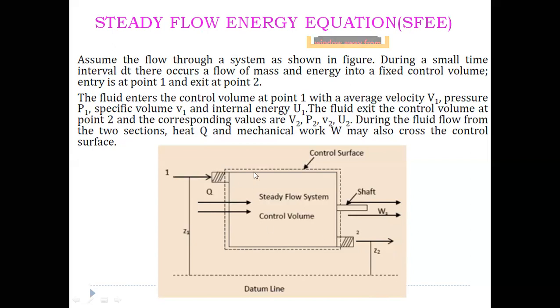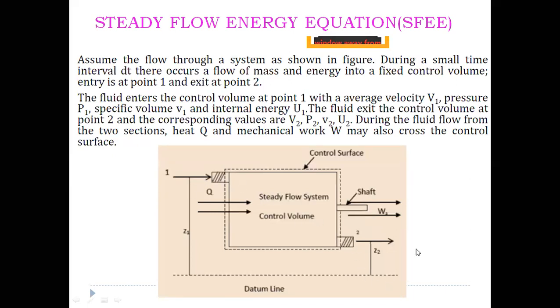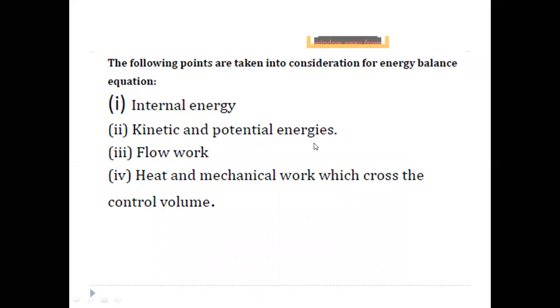Now, in order to do the energy balance equation, these are the points to be taken into consideration. First one is internal energy. Next, the kinetic and potential energy. The fluid is flowing with a velocity V1 at inlet and V2 at outlet, so we have to consider the kinetic energy. And since the fluid is at a height of Z1 from the datum line at the inlet and Z2 at the outlet, we have to consider the potential energies also.